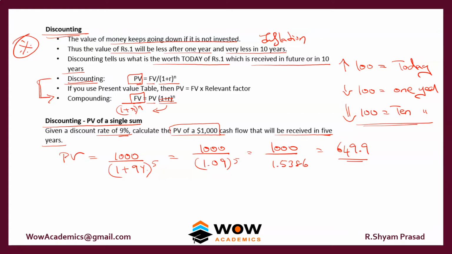But you might wonder how this number came. You can also get this number like this: 1.09 into 1.09 into 1.09 into 1.09 into 1.09. If you do, you will get this. As this is very tough, it's better to do this one. To do this, you can just take 1.09, take a scientific calculator, put the power button like this, and put 5.